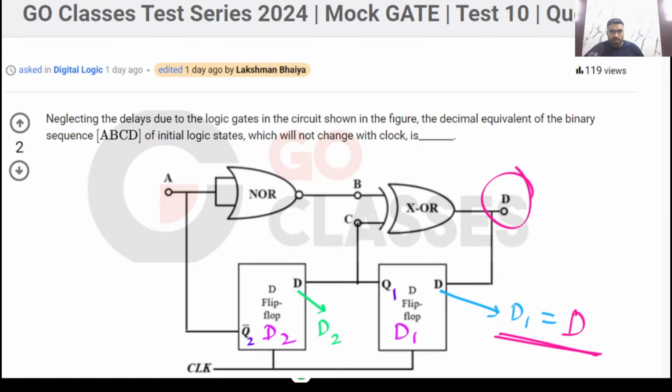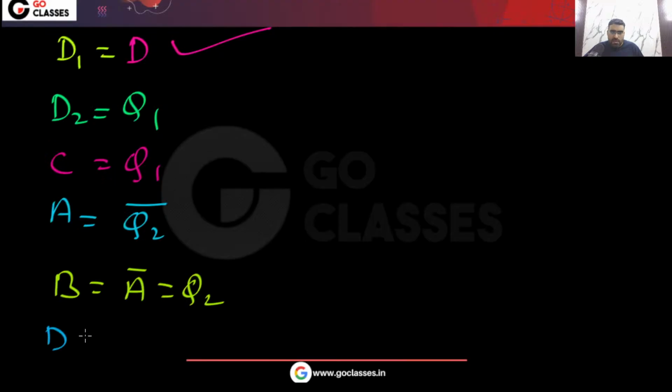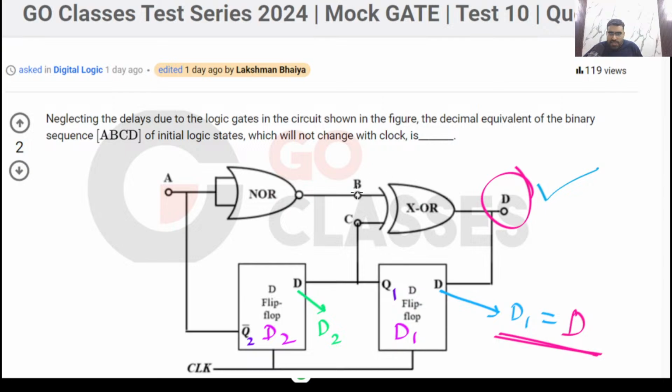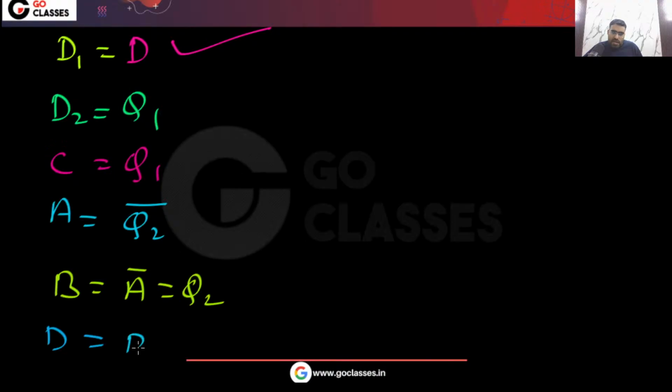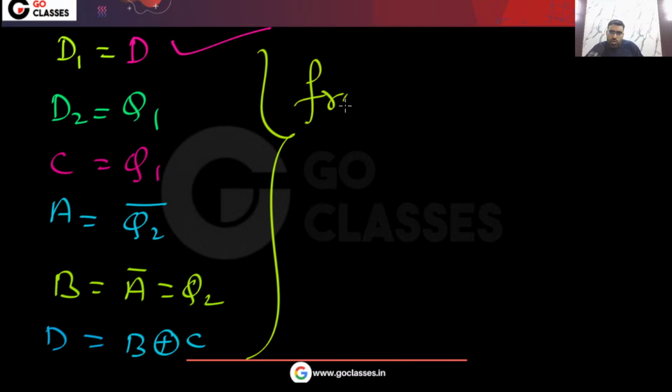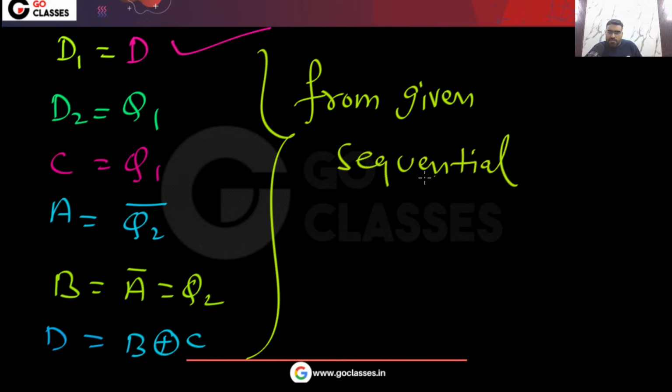Next, what is D? D will be equal to XOR of B comma C. So these are the things that we found out from the given circuit. From the given sequential circuit, these things you can easily calculate.